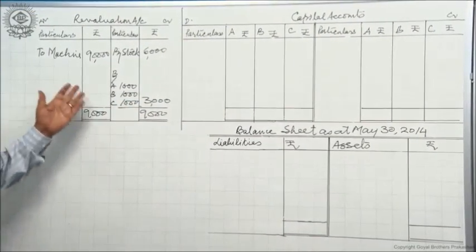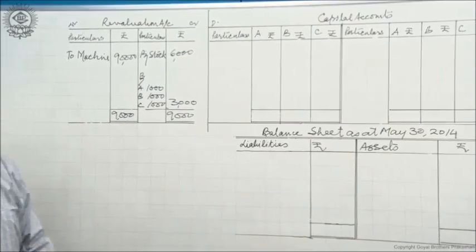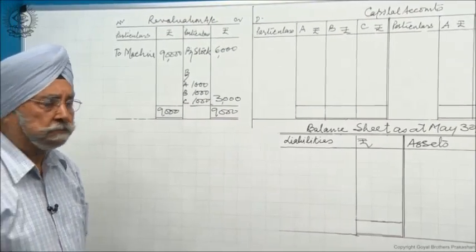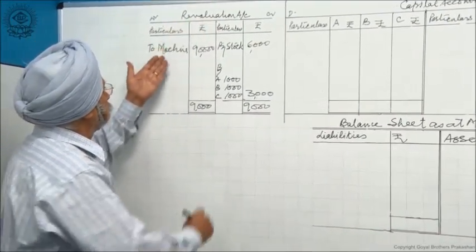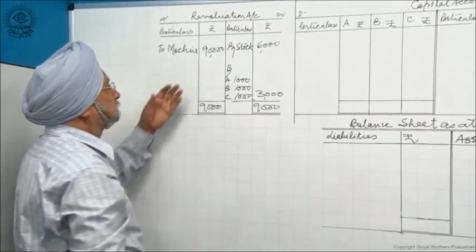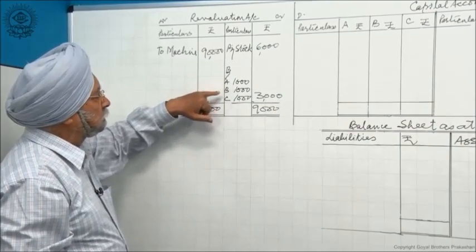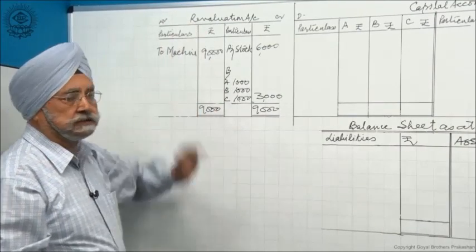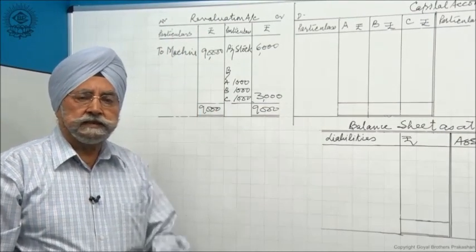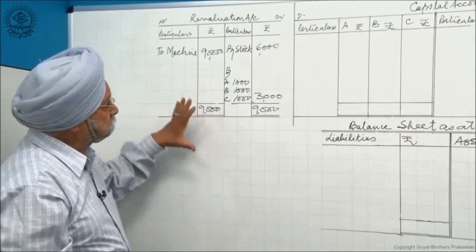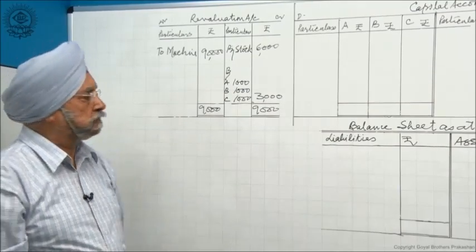So this is the revaluation account. It gives you 3 journal entries, the same as in case of retirement. It is revaluation account debit to machine first, second is stock account debit to revaluation, and third is A debit, B debit, C debit to revaluation. Okay, this revaluation has been done. After this is done, 2 things have to be done.